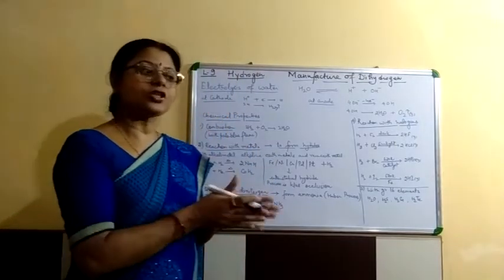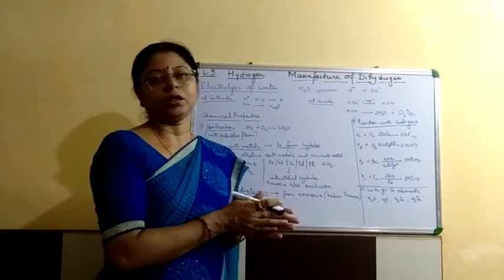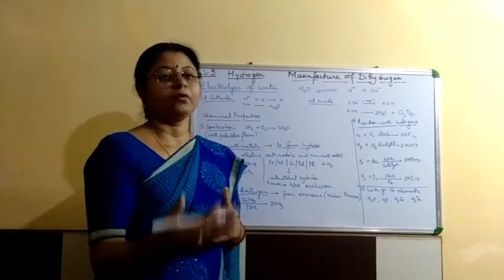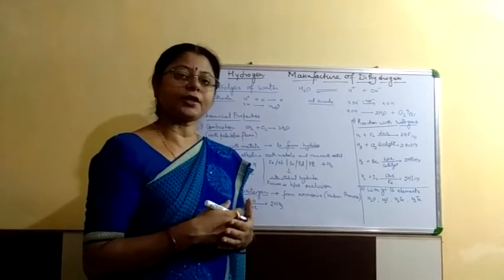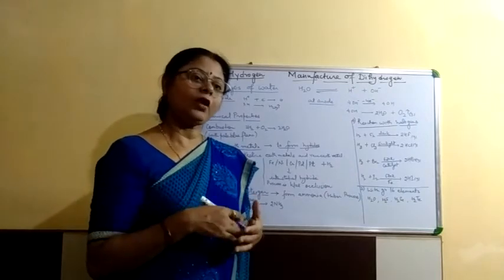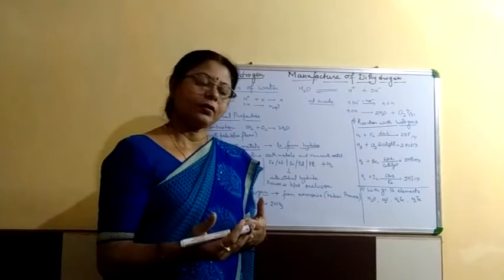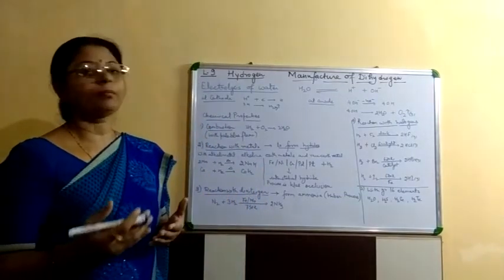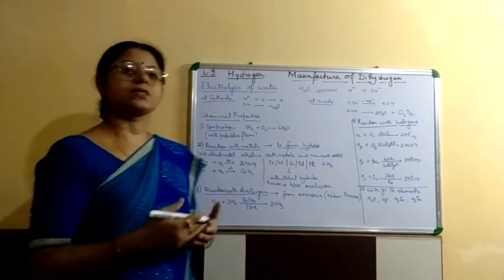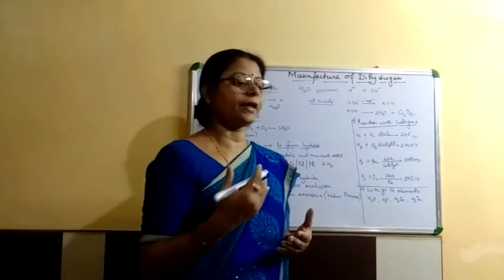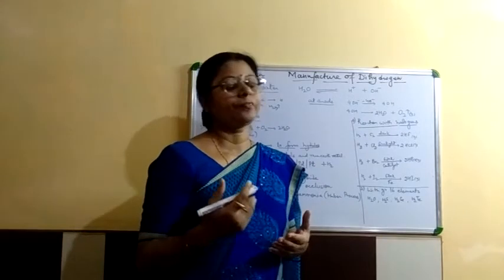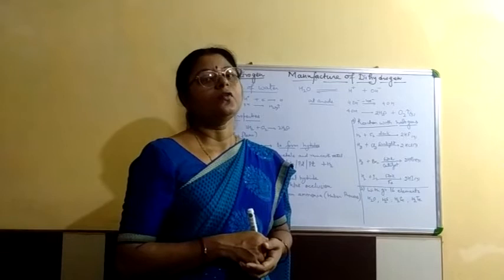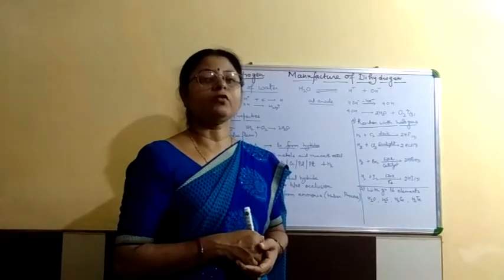Or when we change the vanaspati oil to vanaspati ghee, vanaspati oil is the unsaturated hydrocarbon compound. When we react it in the presence of nickel, platinum, palladium, this unsaturated hydrocarbon gets saturated and forms the saturated hydrocarbon, which we call the vanaspati ghee.